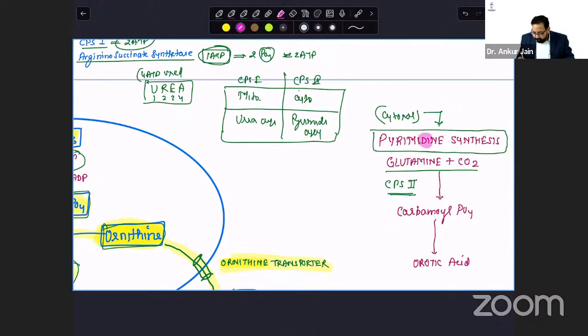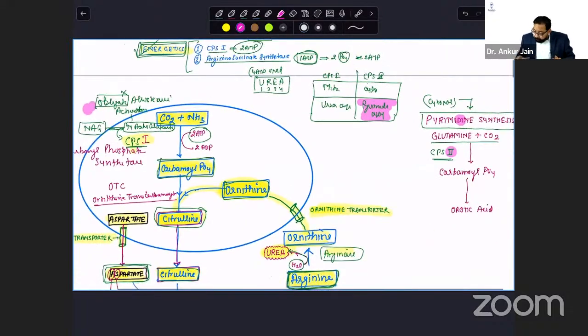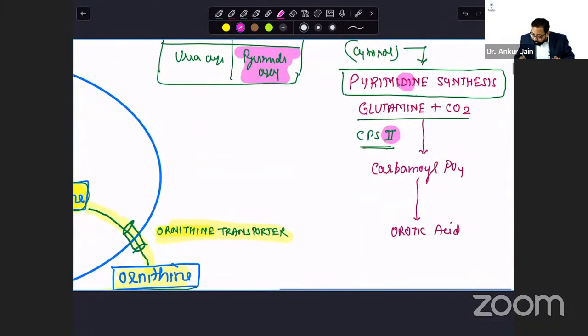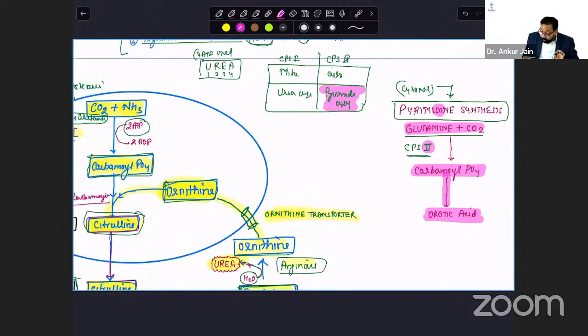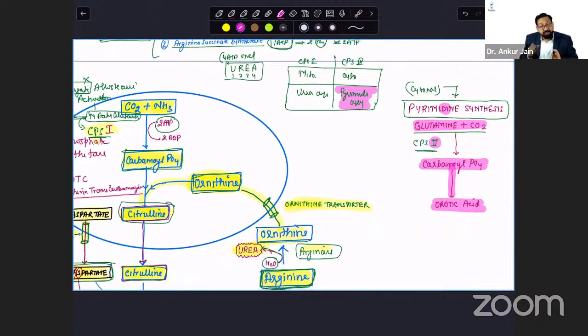Di means die, die matlab 2. Die matlab 2, CPS2, and it occurs in 2 compartments. So it will help you to remember. So pyrimidine synthesis: glutamine binds with CO2 to form carbamoyl phosphate. This carbamoyl phosphate, by multiple steps, forms orotic acid, then the pyrimidine base. I leave pyrimidine synthesis at this time.